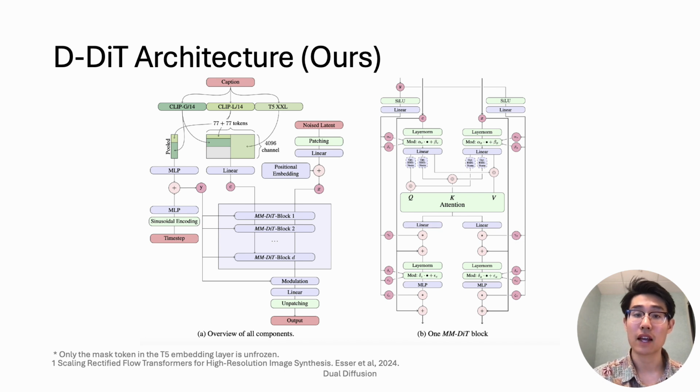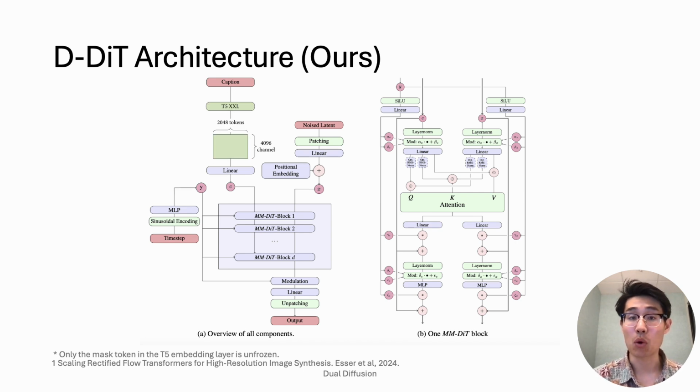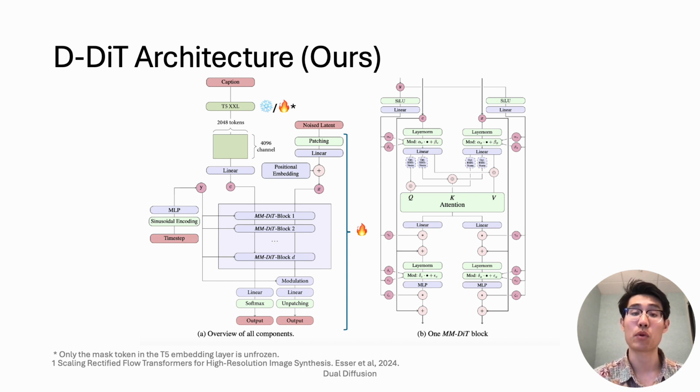To unlock text generation capabilities while maintaining compatibility, we make some strategic changes to the SD3 architecture. So first, we drop both CLIP text encoders since they have a very short context length. Second, we add a text head to the text embedding branch of the MMDiT model. And third, we unfreeze only the mask token embedding in the T5 model for a portion of training.